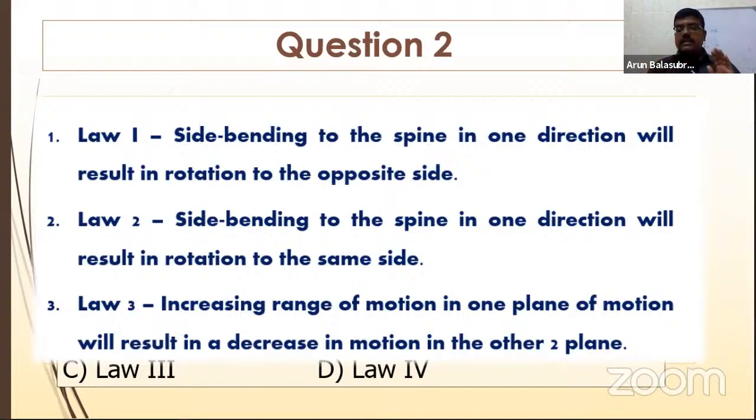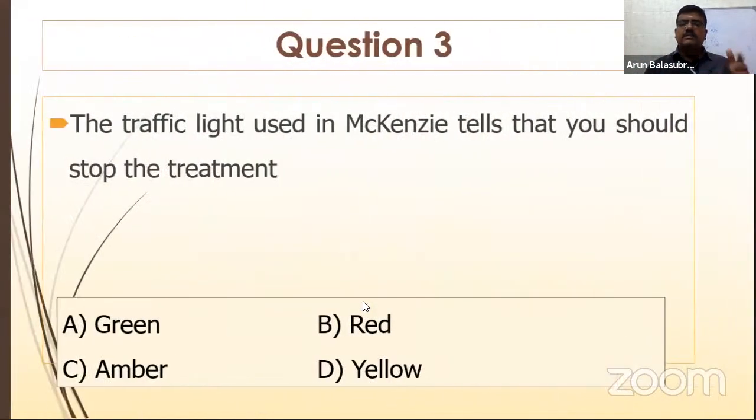So when you see that it differs, right? In the mid cervical spine or lower cervical spine, if there is side bending in one direction and rotation in the opposite direction, then there's a pathology there. The law 3 is very simple. When you ask the patient to bend and do rotation, the patient is not able to do rotation. Whereas when you ask the patient to sit erect and do rotation, the patient is able to do rotation. Whereas when he bent in one plane, the movement was totally restricted. That is law 3. Right? It's very, very simple. You can find a lot of YouTube videos related to Freud's law. That's very important to know, especially for spinal mechanics.